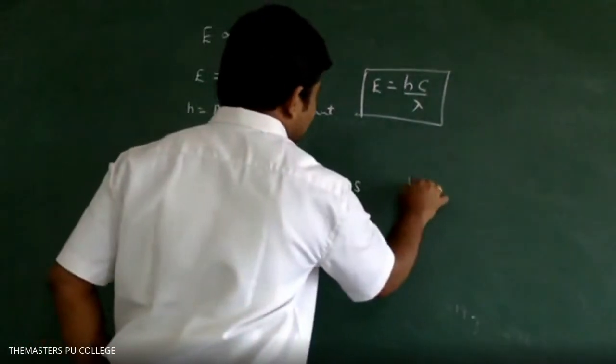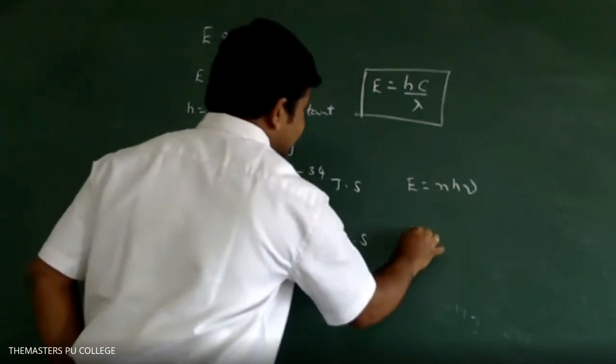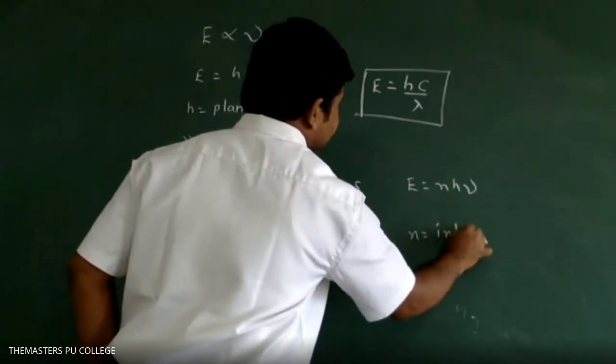That is, E is equal to n h nu, where n is an integer.